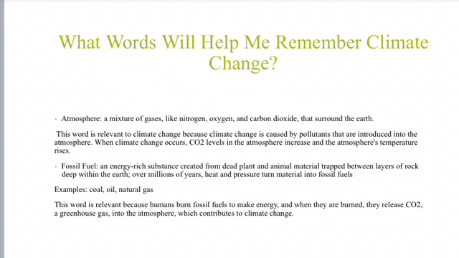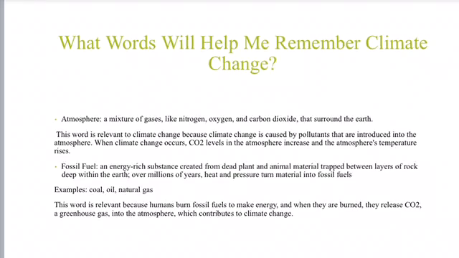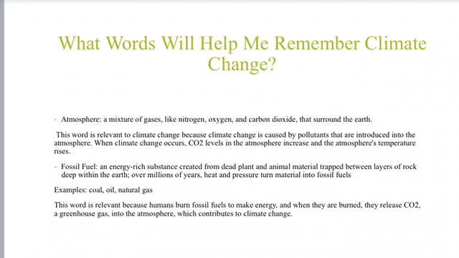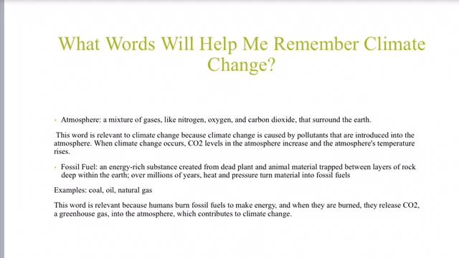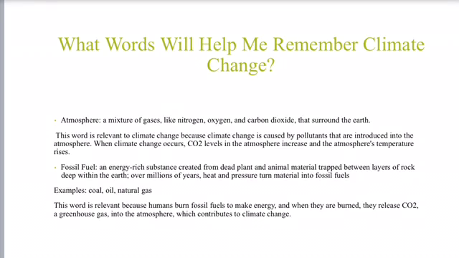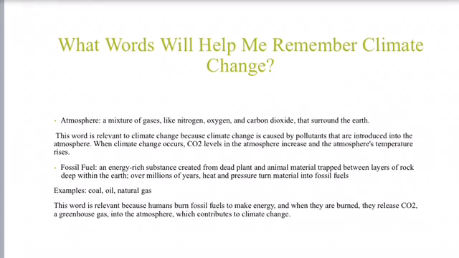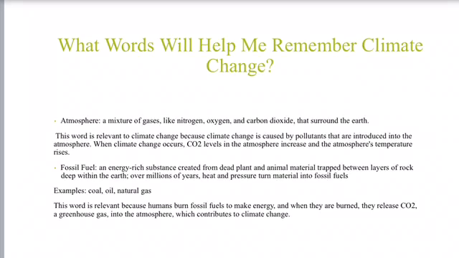Fossil fuel, an energy-rich substance created from dead plant and animal material trapped between layers of rock deep within the Earth. Over millions of years, heat and pressure turn the material into fossil fuels. Examples: coal, oil, and natural gas. This word is relevant because humans burn fossil fuels to make energy, and when they are burned, they release CO2, a greenhouse gas, into the atmosphere, which contributes to climate change.